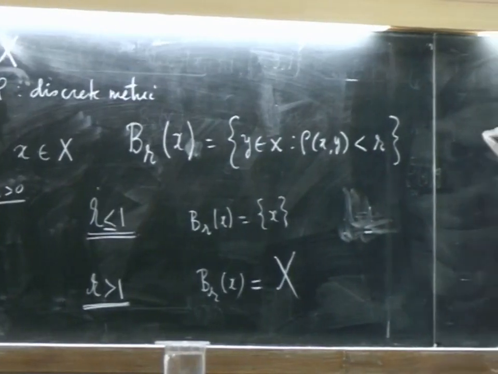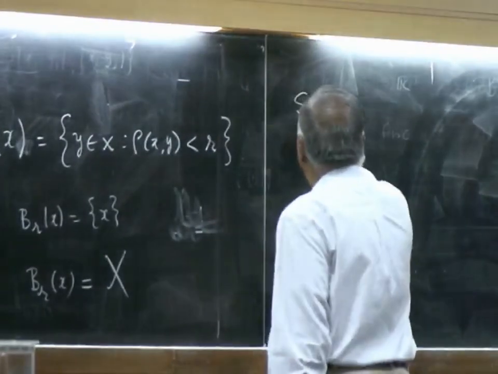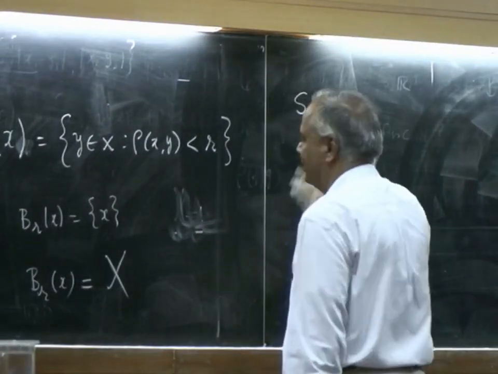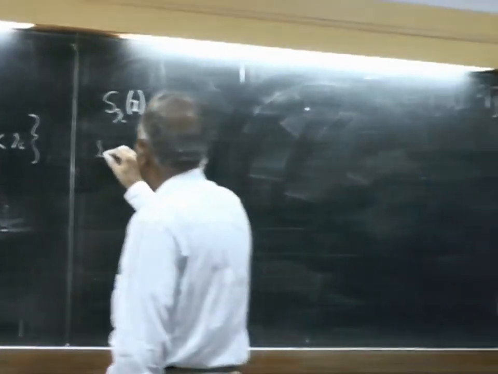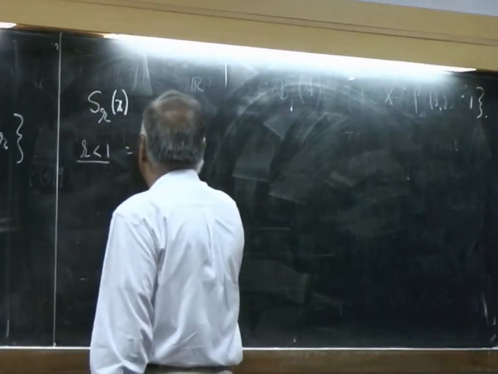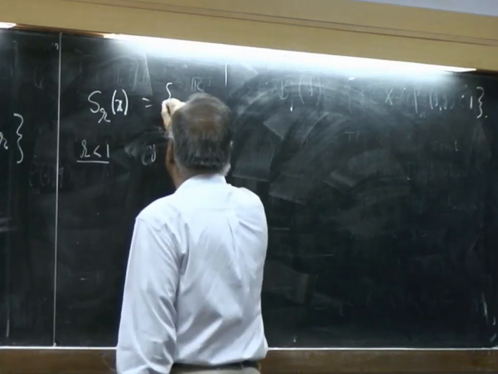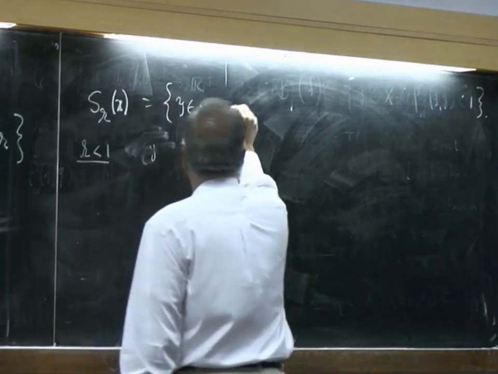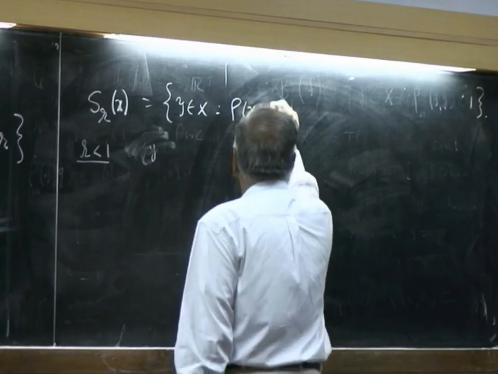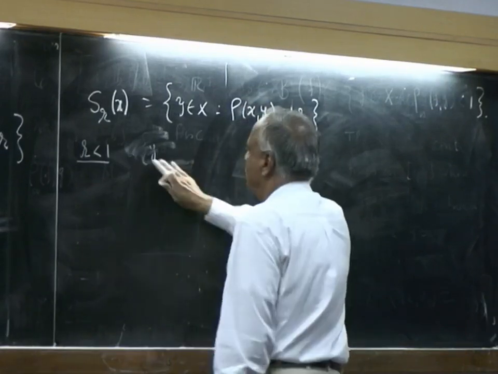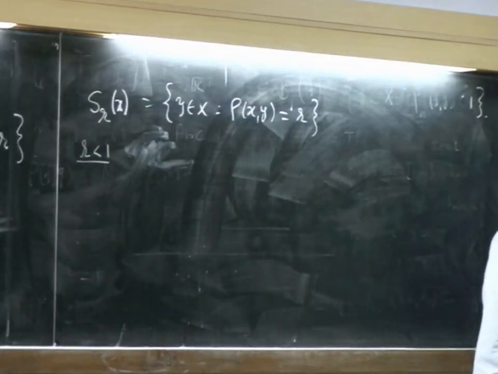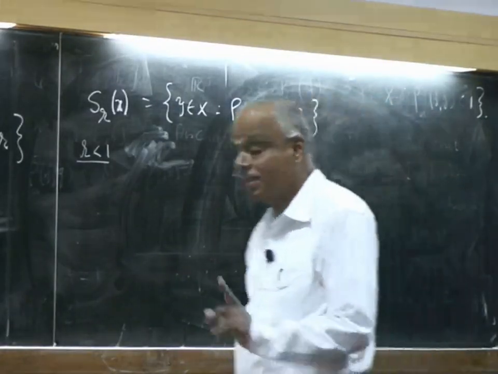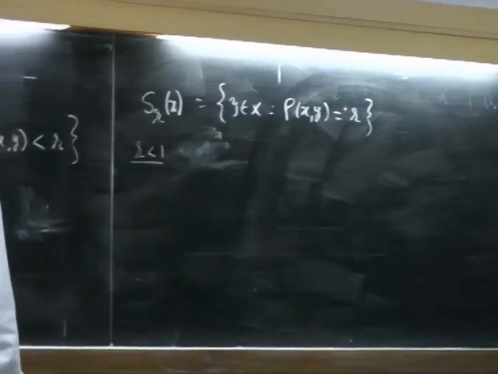What is S_r(x) then? It is the set of all y in X such that rho(x,y) is exactly equal to r.